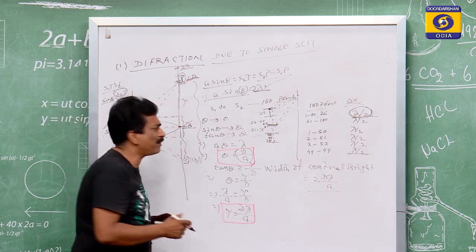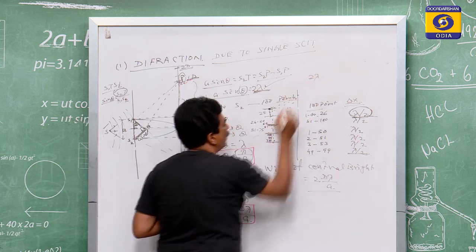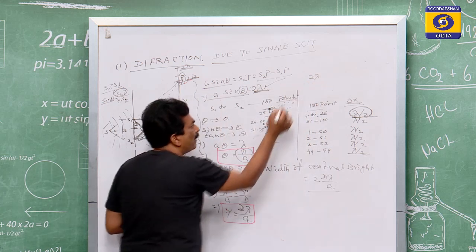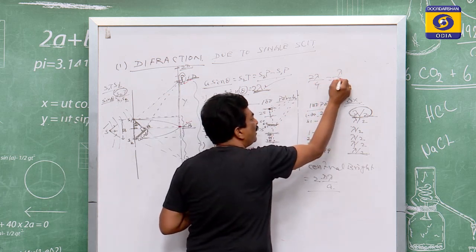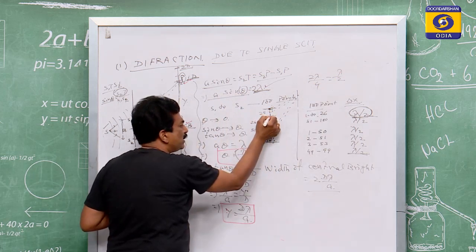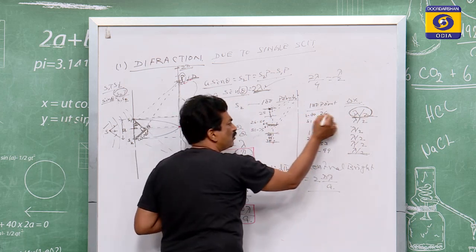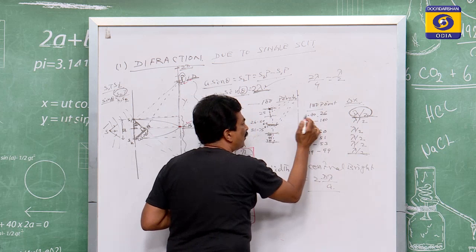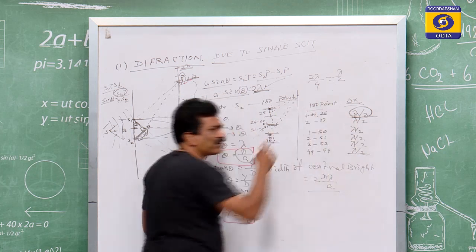Sir, how is it lambda by 2? Because the total we have taken here is 2 lambda, divided into 4 parts, means 2 lambda by 4, that is equal to lambda by 2. From this to this the path difference is lambda by 2, from first to 26 that is lambda by 2, from 2 to 27 that is again lambda by 2.